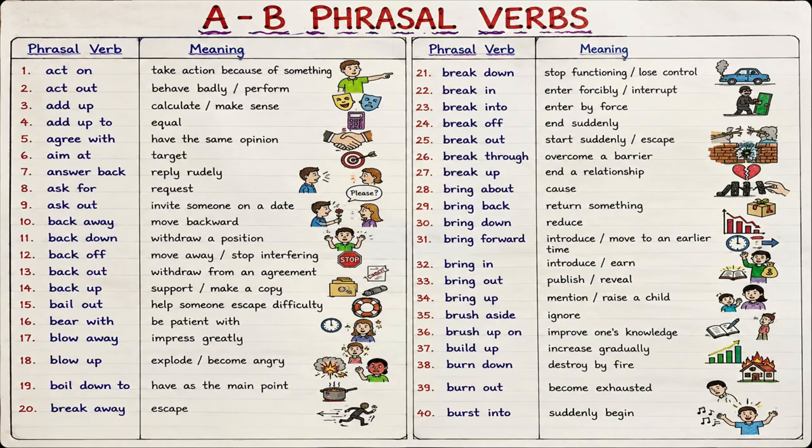Break off means to end something suddenly. For example, the two countries broke off negotiations. Break out means to start suddenly or to escape from a place. For example, a fire broke out in the building, and the prisoners broke out of jail.